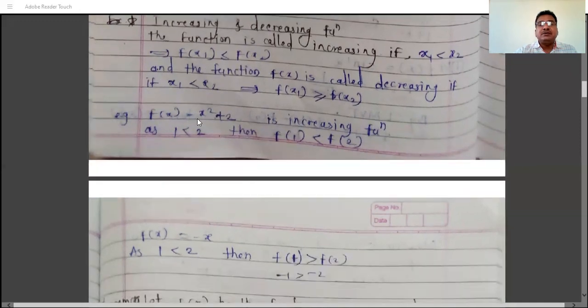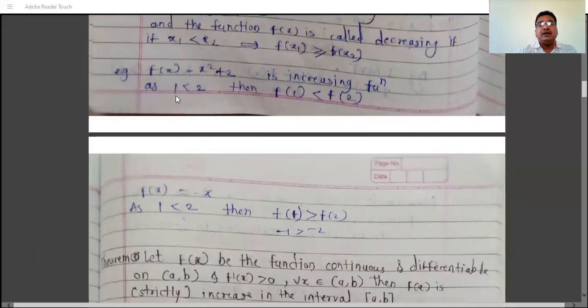So f of x is equal to x square plus 2 is an increasing function, because what we have, 1 is strictly less than 2. And what is f of 1? f of 1 is 1 square plus 2, which means 3. And what is f of 2? 2 square, 4, plus 2, 6. And we have that f of 1 is less than f of 2. So this function is increasing, or we say it is strictly increasing.